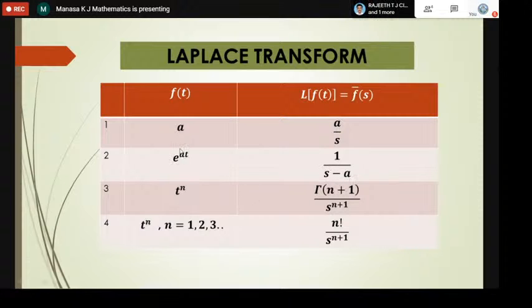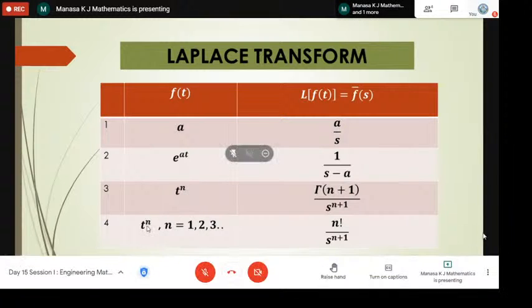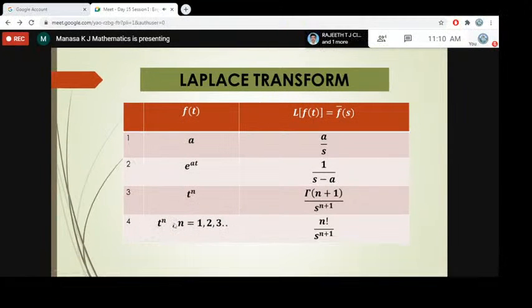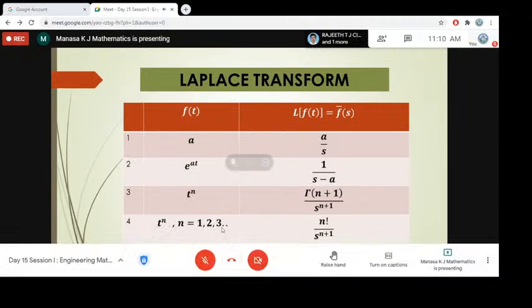Whatever the constant a value is, e power 3t means it is 1 by s minus 3. If it is e power minus 3t, a becomes minus 3, so here the Laplace transform becomes 1 by s minus of minus 3, that is s plus 3. So Laplace transform of e power at is 1 by s minus a. Then we have Laplace transform of t power n.